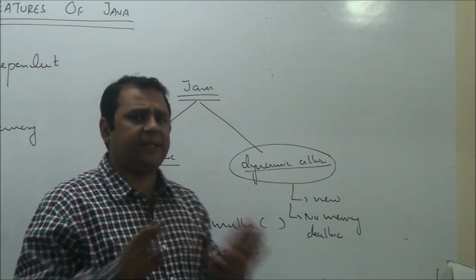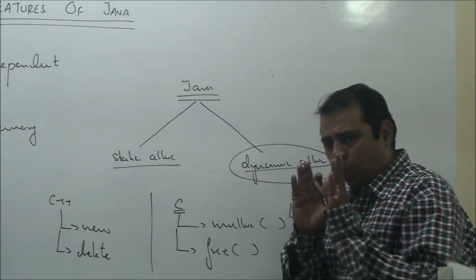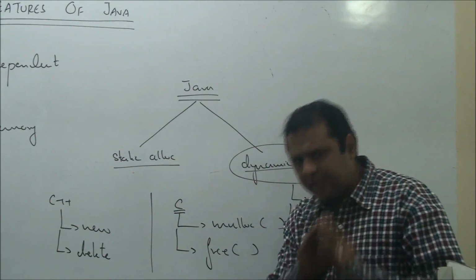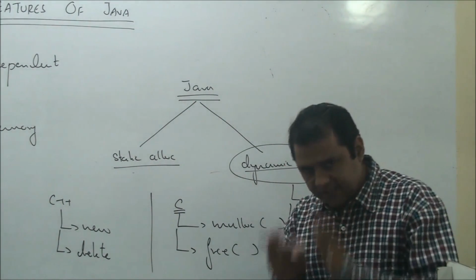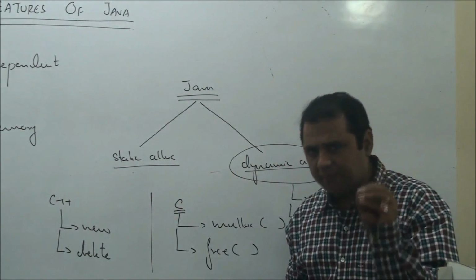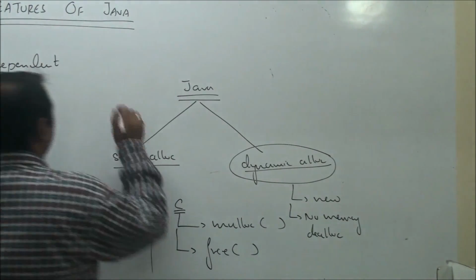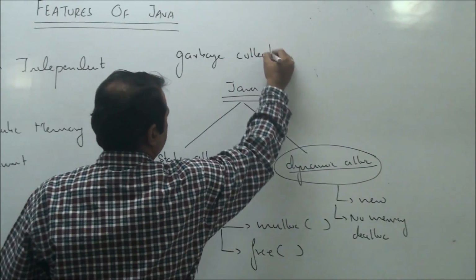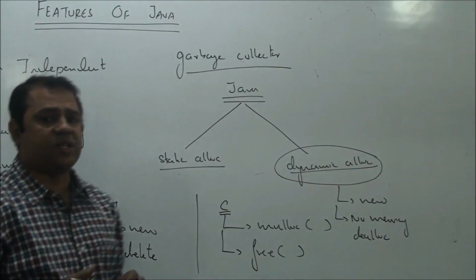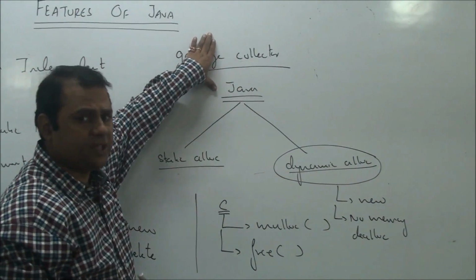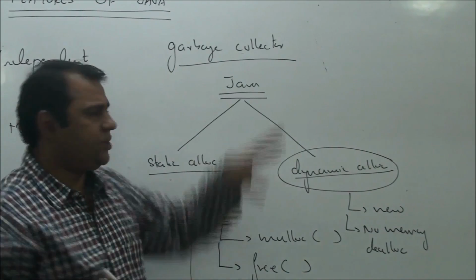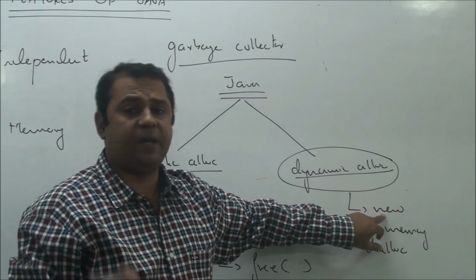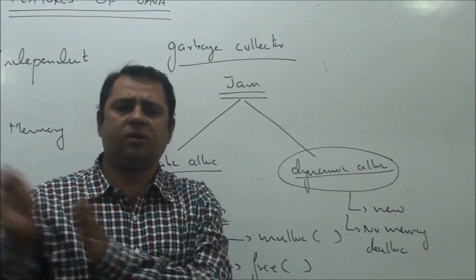It's entirely JVM's responsibility that once you are done with this memory allocation process, once you have used this memory block, automatically JVM will deallocate that. We'll discuss this in detail when we study the memory management feature of Java. In short, Java has a very important built-in software routine called the garbage collector, which is under the control of JVM. From time to time, JVM executes this garbage collector to deallocate those memory blocks which the programmer has allocated, used, and is not using now.